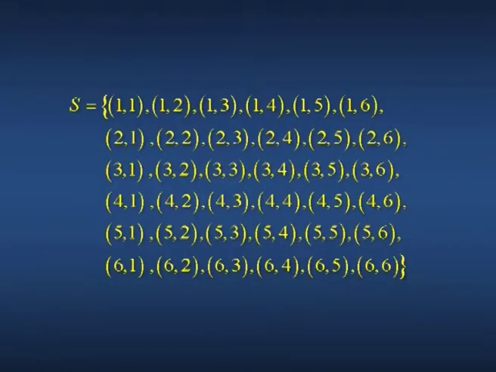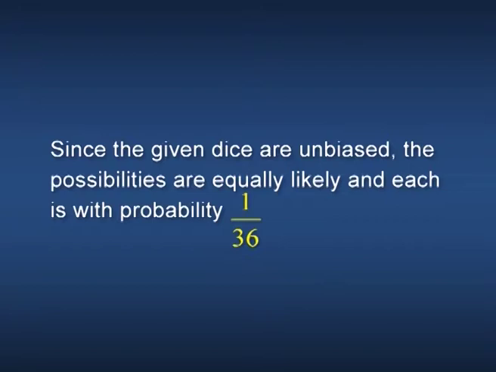Solution. The sample space contains 36 possibilities like (1,1), (1,2), (1,3), (1,4), etc., the last being (6,6), as the set S. Since the given dice are unbiased, the possibilities are equally likely and each has probability 1/36.